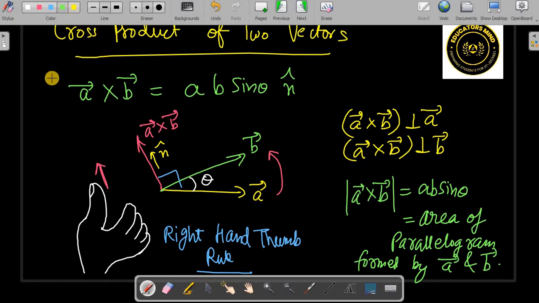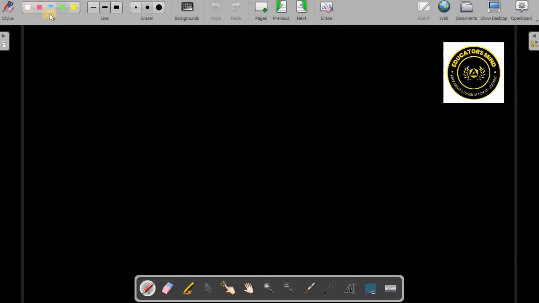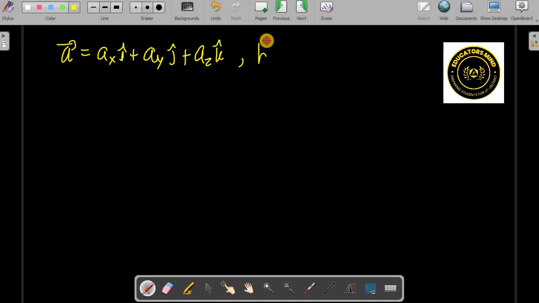And how do we do cross product and dot product when the vectors are given in terms of i, j, k? That we have to see. Let us say A vector is AX i cap, AY j cap, AZ k cap, and B vector in terms of components is BX i cap, BY j cap, BZ k cap.